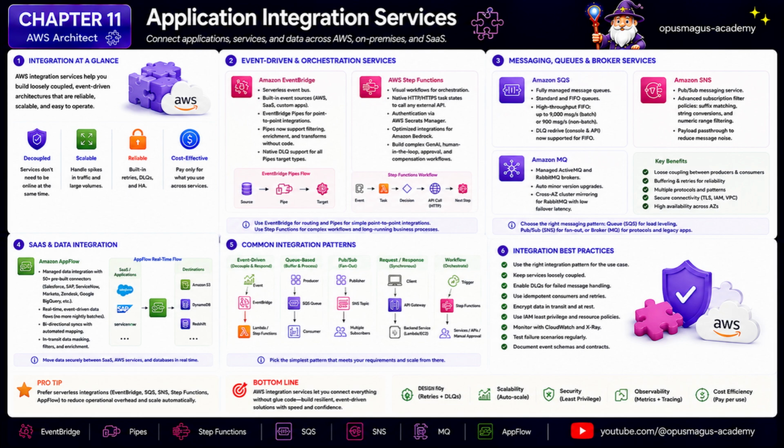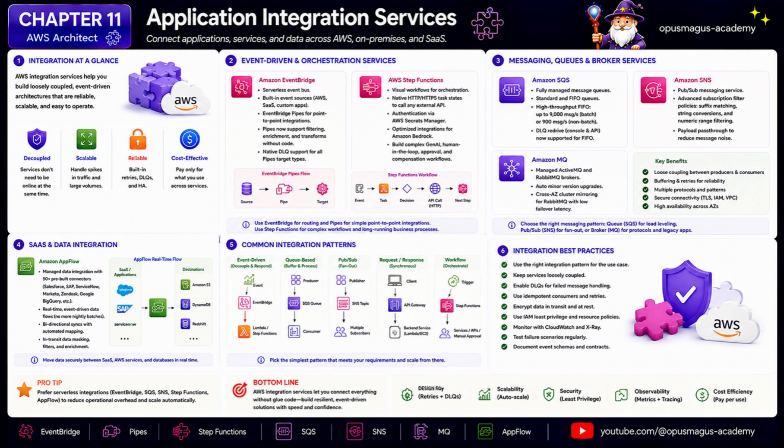Step Functions is the workflow orchestration service. It coordinates multi-step processes, decisions, retries, waits, parallel branches, error handling, and long-running business flows. Instead of hiding workflow state inside code, Step Functions makes state explicit. This is valuable for order processing, onboarding flows, approvals, data workflows, operational runbooks, and integration-heavy business processes.